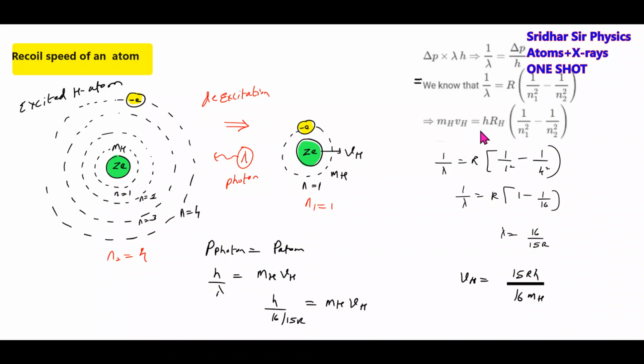There's one generalized formula which you can remember. What is the generalized formula? VH equals Rydberg constant RH by mH, times (1 by Nf square minus 1 by Ni square).